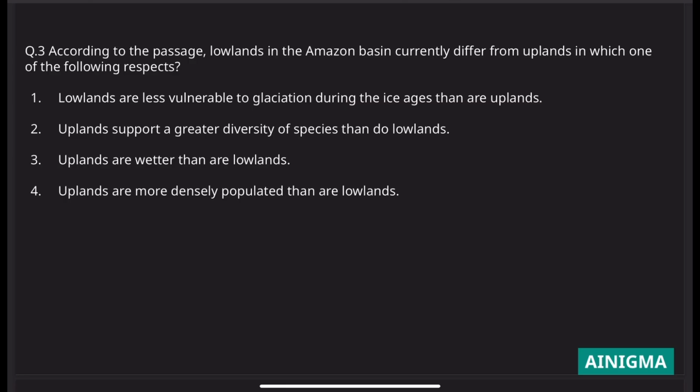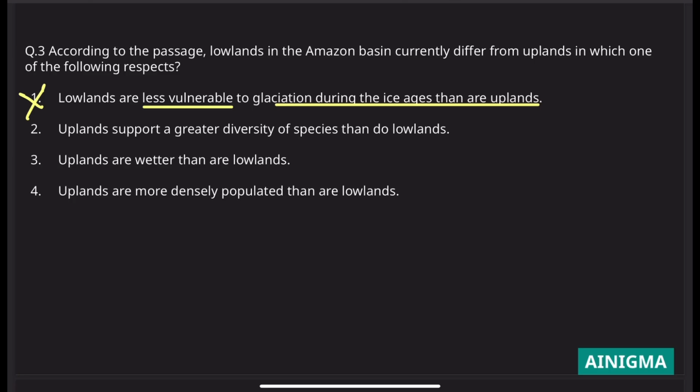So that is the only difference between them. Lowlands are less vulnerable to glaciation during the ice age than are uplands. It's not specifically mentioned that lowlands are less vulnerable. There is nowhere that it's mentioned that they are less vulnerable. So this is wrong.